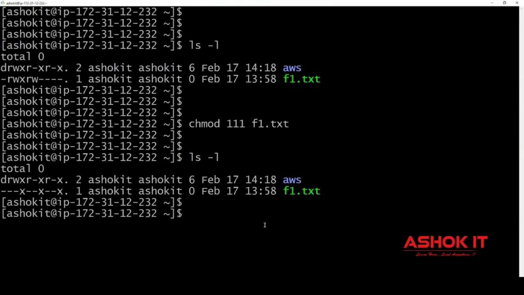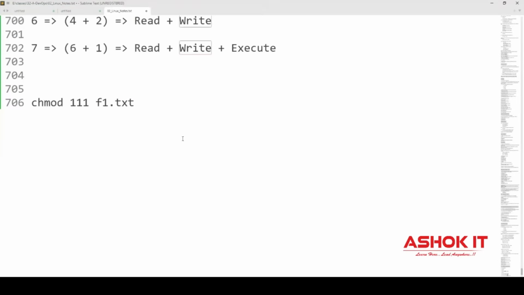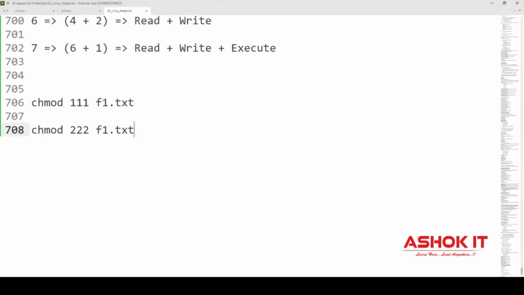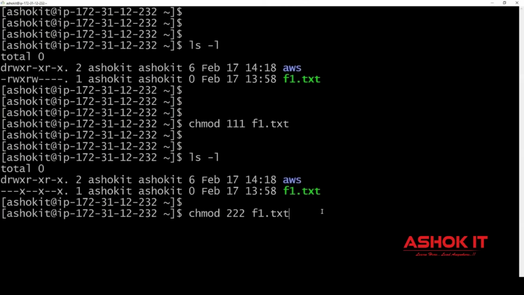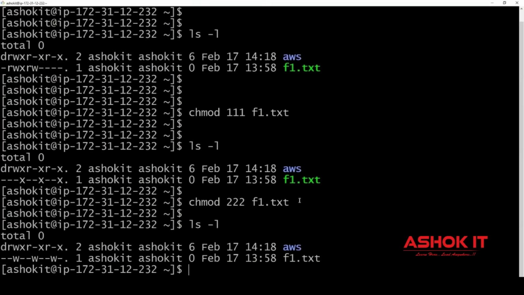Now when I say chmod 222 f1.txt, what is the meaning of 222? What is the meaning of 2? 2 means write permission. So when I say chmod 222, for user permission 2, for group permission 2, for others permission 2, f1.txt, user, group, others will have only write permission on the file. 1 means execute, 2 means write, 3 means write plus execute. Now see, user having write permission, group is having write permission, others also having write permission.